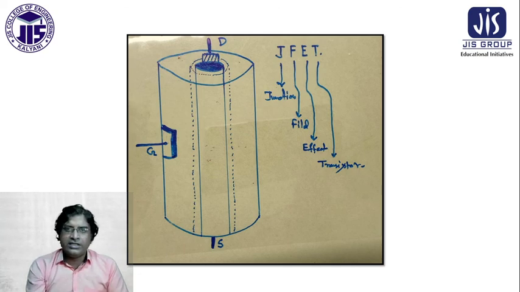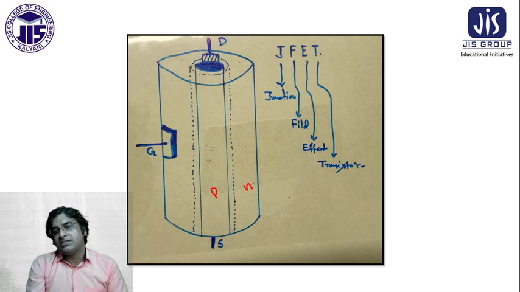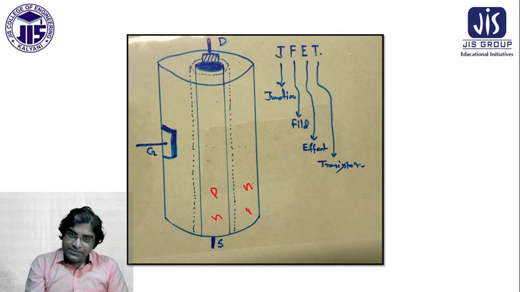You see there is a circle, and inside there is another circle. Suppose one is P and the other is N, so this is called the P channel FET. And if it is N and then P, it is called the N channel FET. So this is actually the channel.